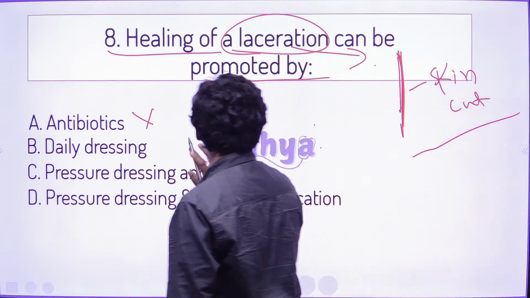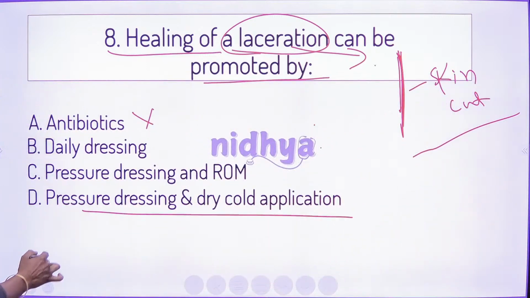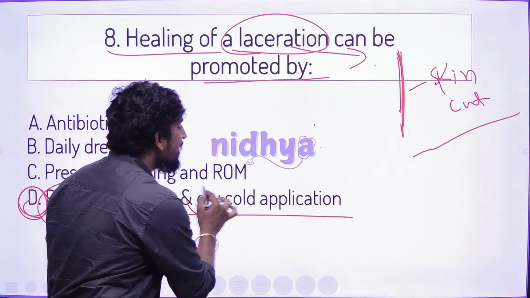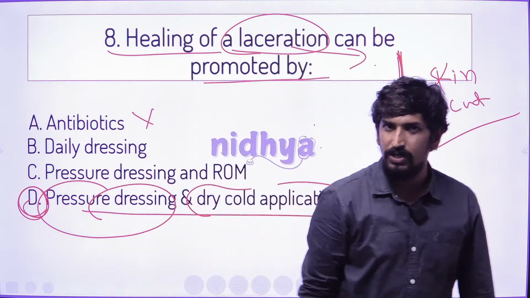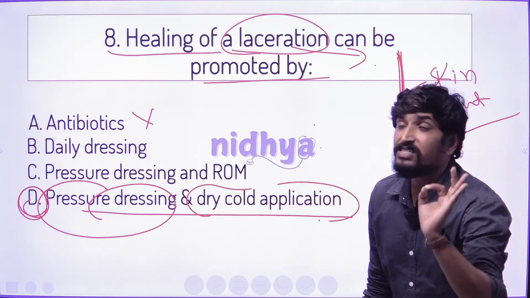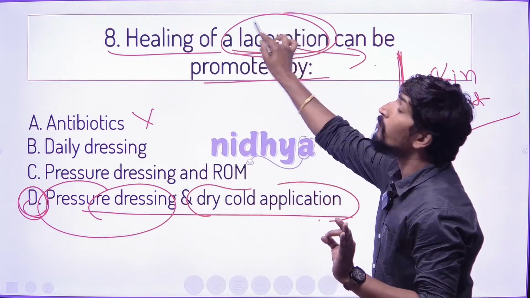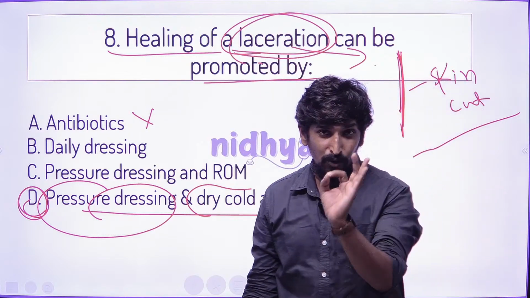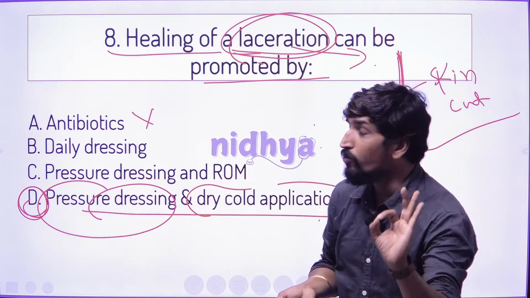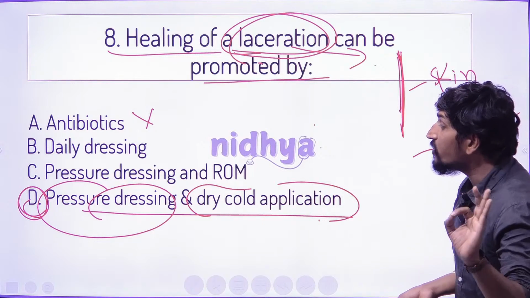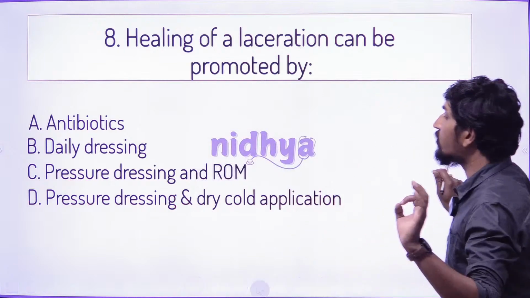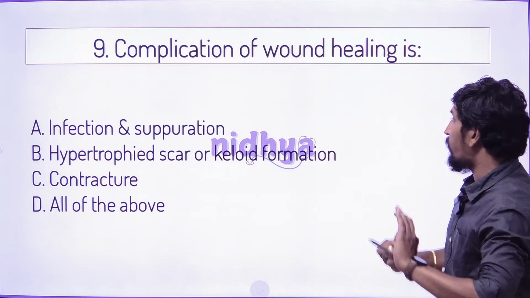But if you see, a laceration wound can be promoted by pressure dressing and dry cold application. So pressure dressing and dry cold application is the best option for healing promotion of a lacerated wound. That is very important. So healing promotion of a lacerated wound is possible by pressure dressing and dry cold application. Now go with the ninth question of today's top 10.